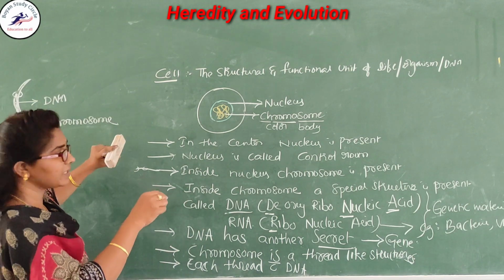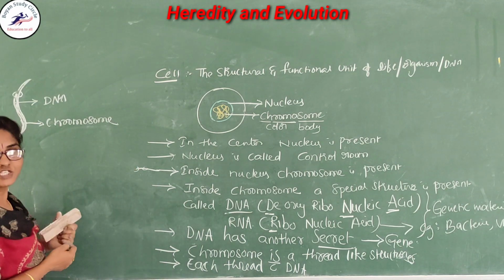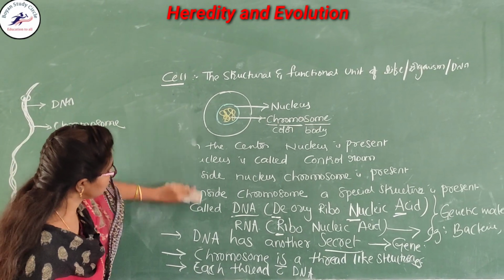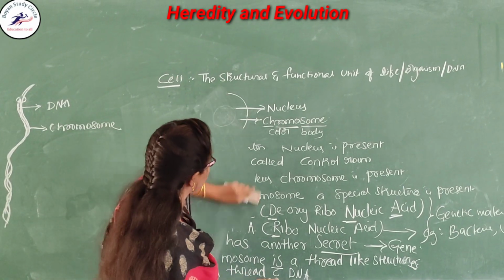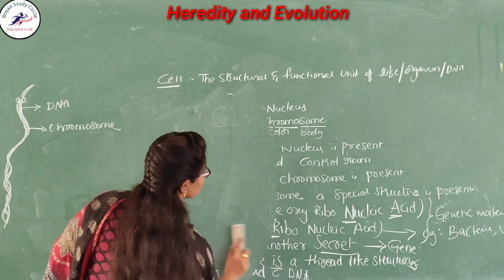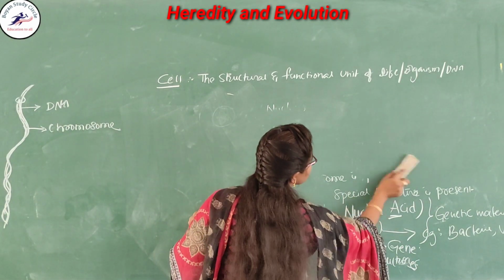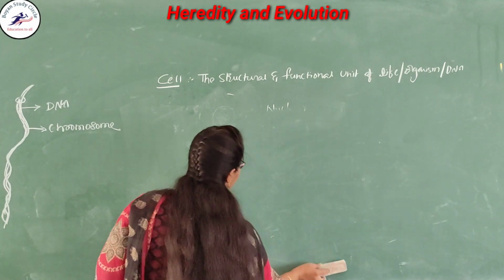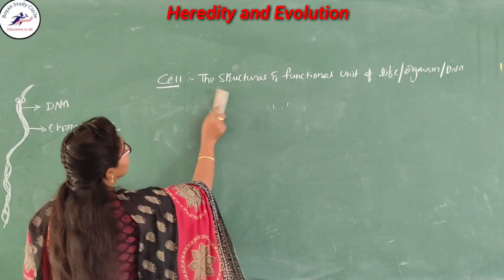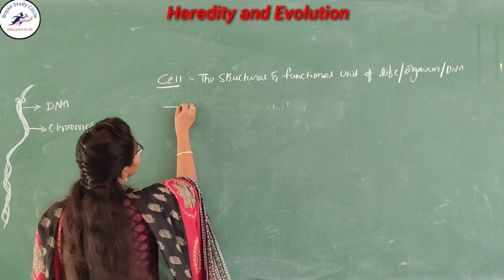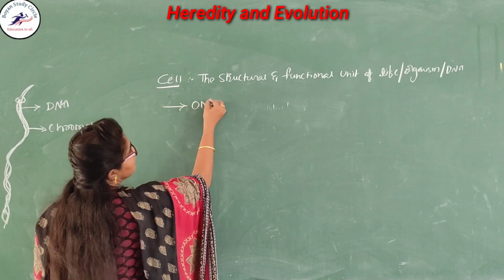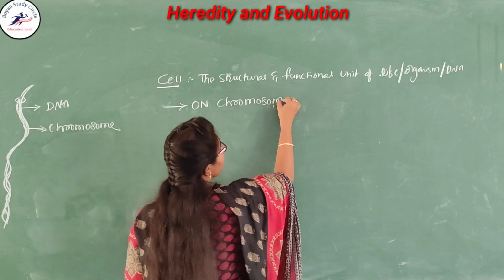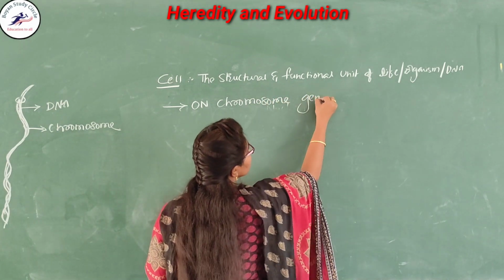On the DNA we observe the genes. How are they arranged on the chromosome?